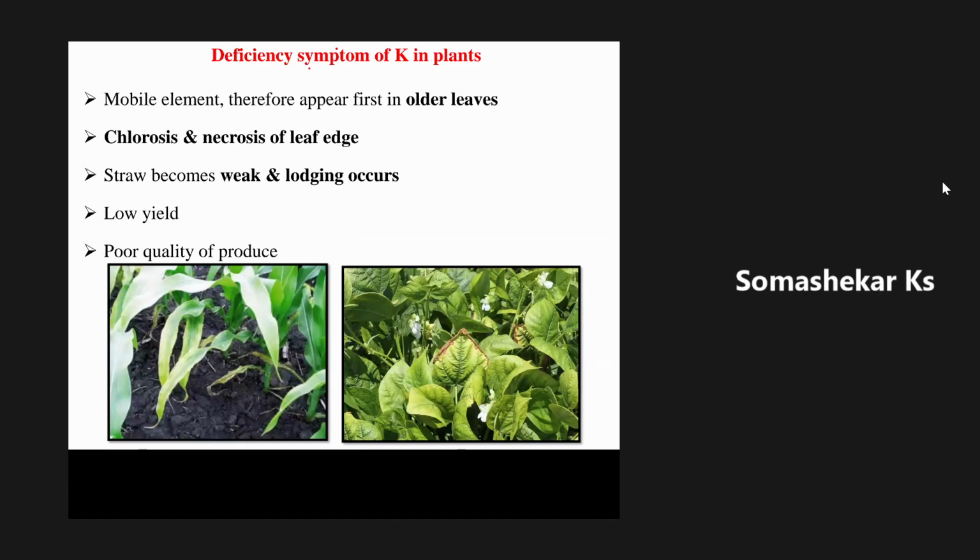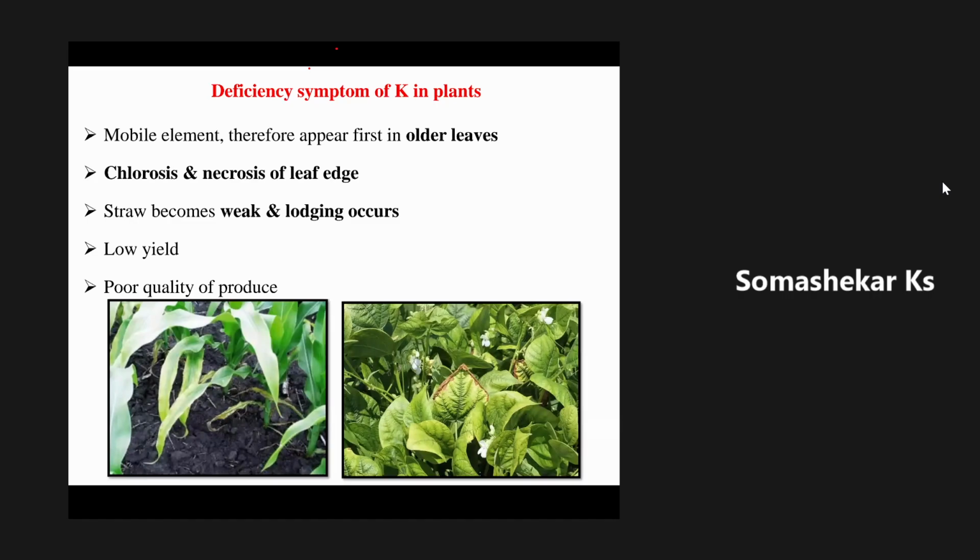If you see the banana plant, you will simply think, oh, all the leaves are drying, maybe there is a problem of diseases. No, exactly, you can browse it on the net. You can see the potassium deficiency symptom all along the margins of the leaf. It will start from the tip of the leaf, and it will expand all along the leaf margins.